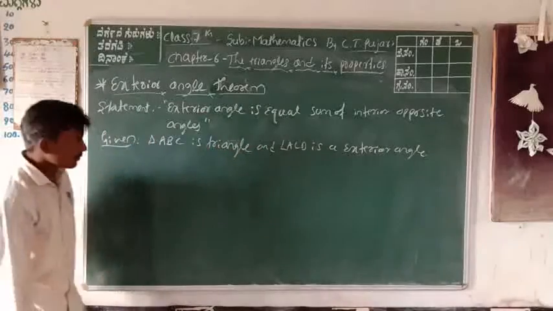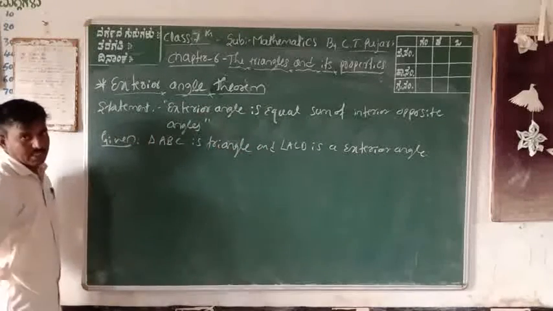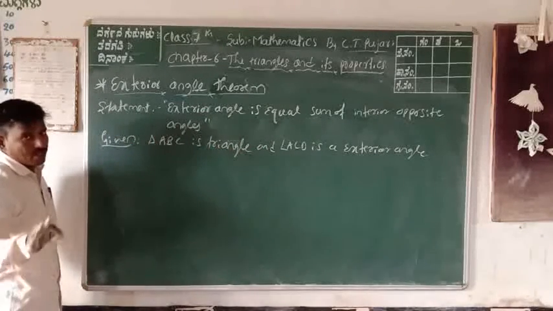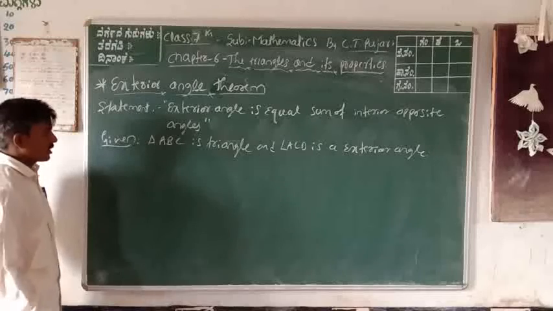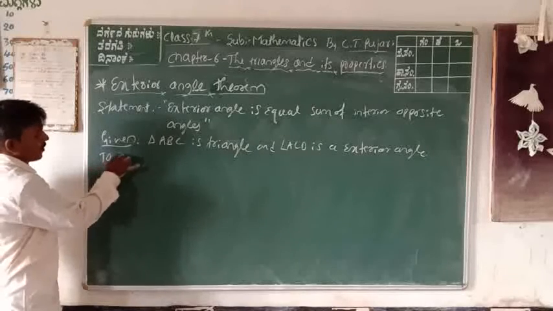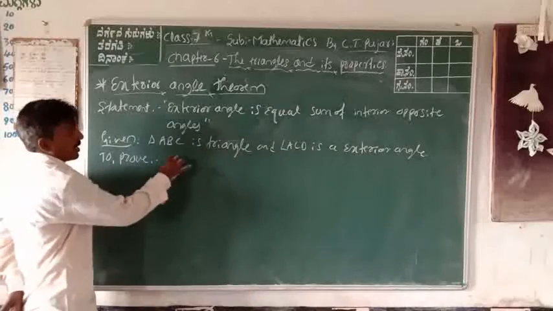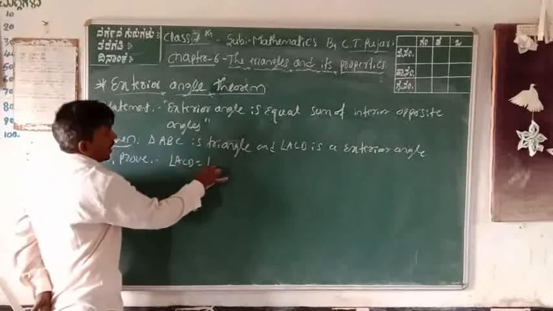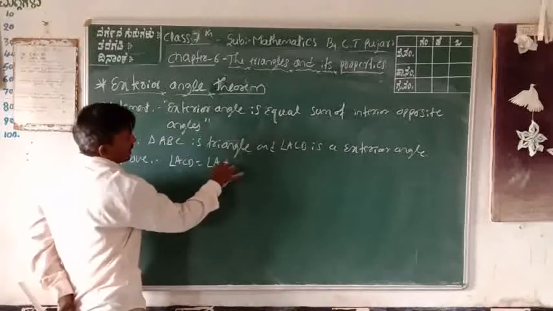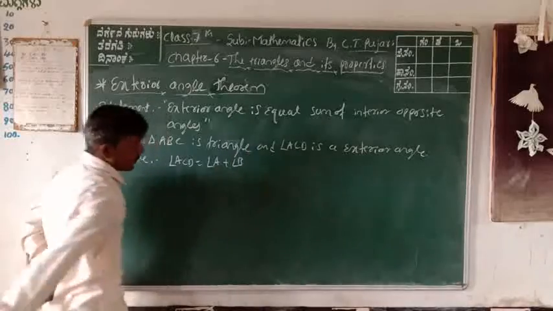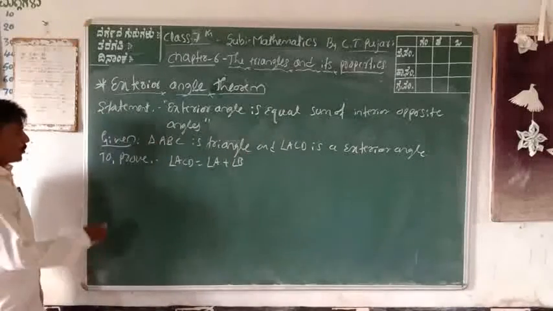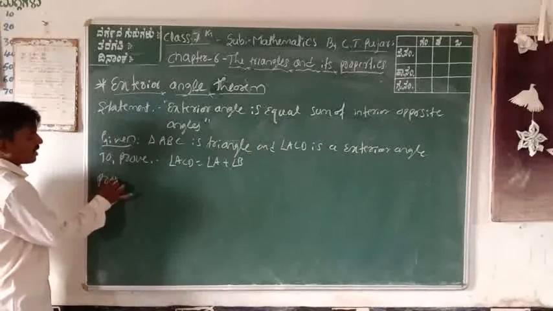Next, construction: no construction. To prove: angle ACD is equal to angle A plus angle B. Next, proof.